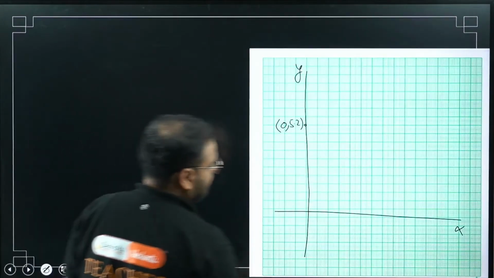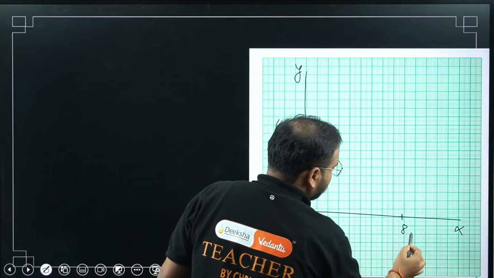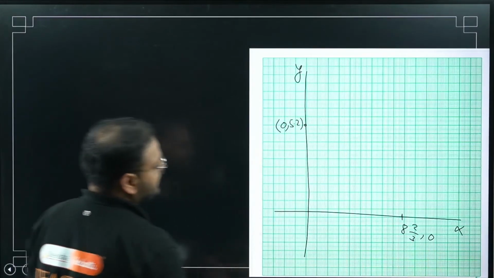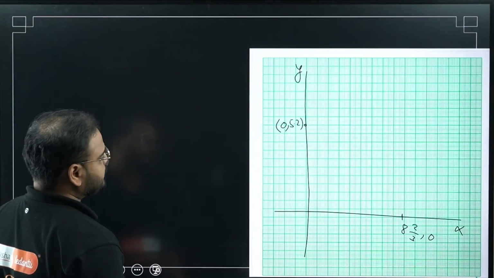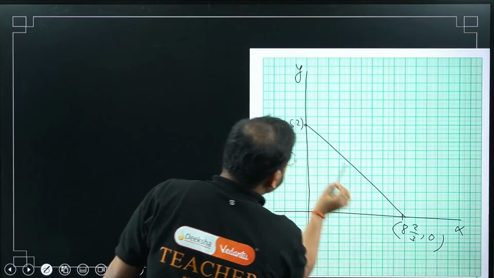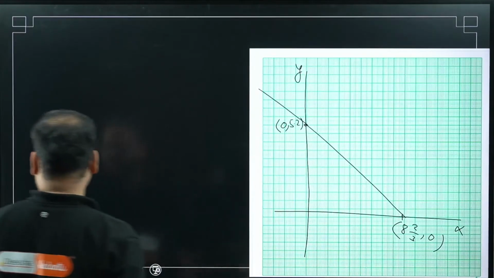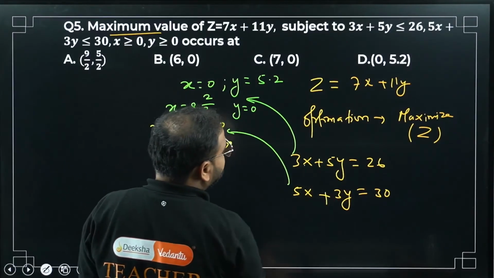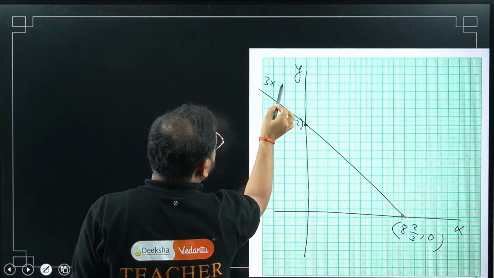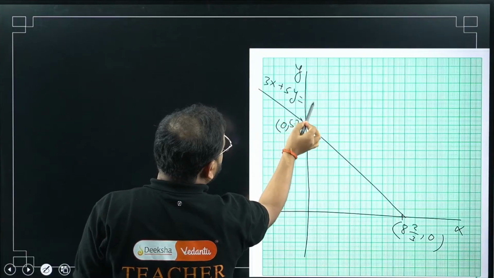So I have to join the line like this. The equation is 3x plus 5y equals 26.